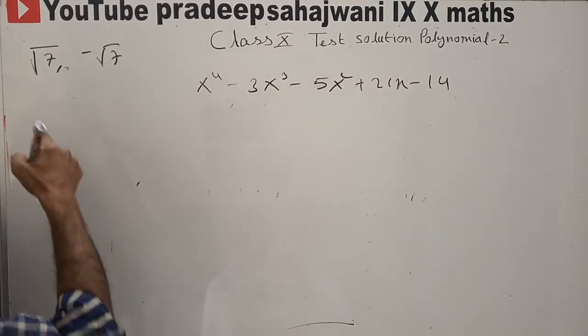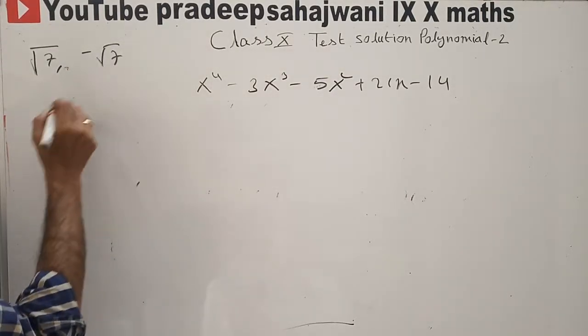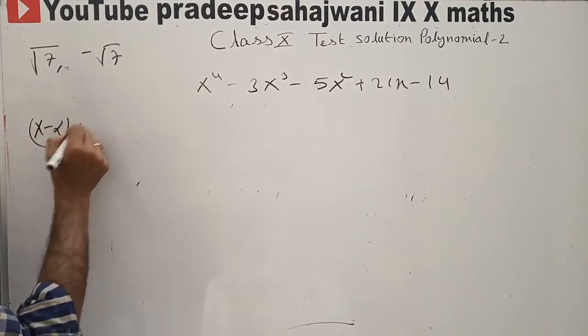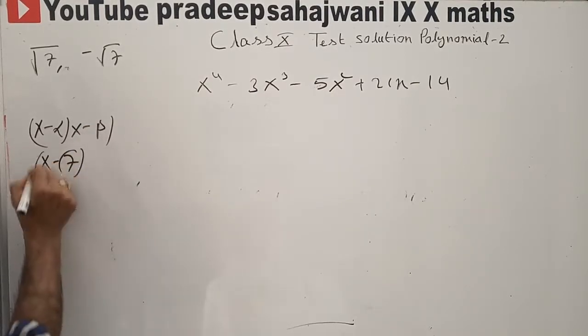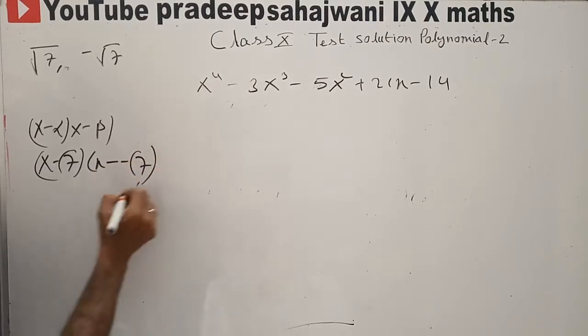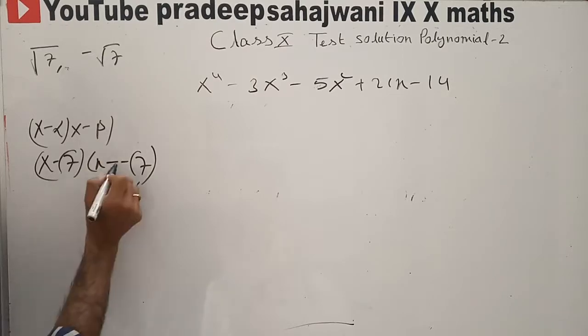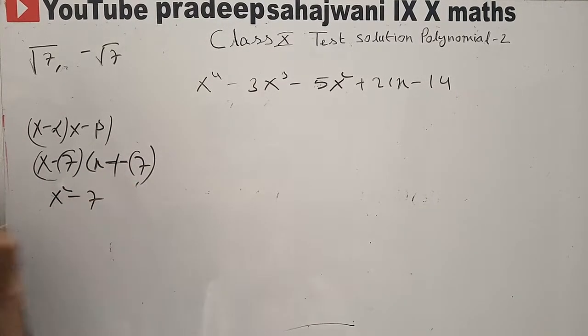So you know about that. This we assume alpha and this we assume beta. So you know that product, we will use x minus alpha and x minus beta. So x minus root 7 into x plus root 7. Okay, minus root 7 and minus root 7, so this will be plus. So a plus b, a minus b, x square minus 7.